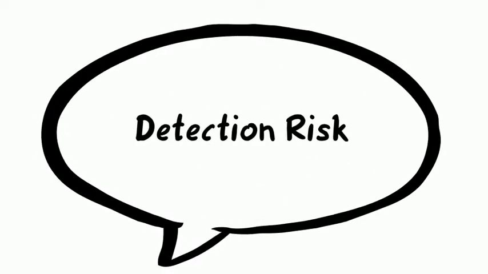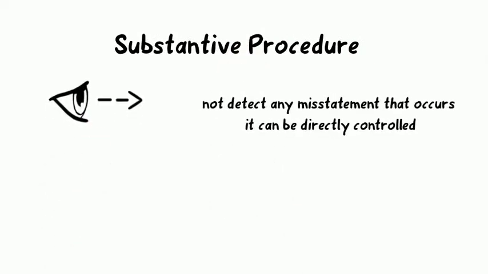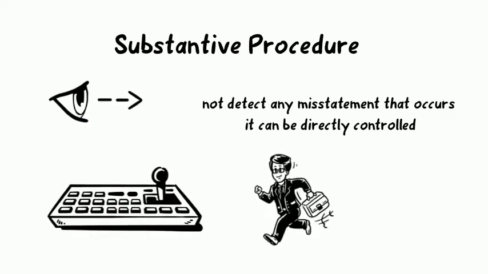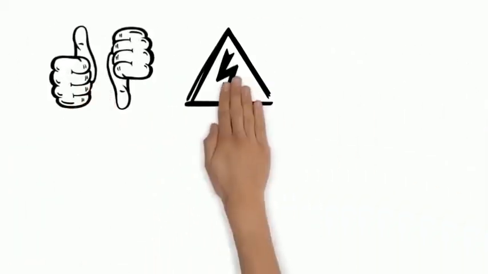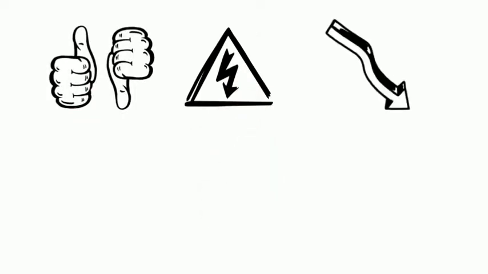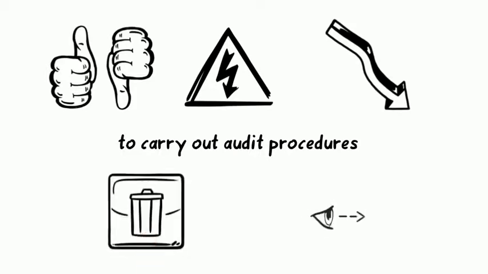Detection risk. Detection risk is the risk that the substantive procedure will not detect any misstatement that occurs. It can be directly controlled by the auditors depending on judgment based on inherent risk and control risk. Additionally, auditors can decide which level of detection risk can reduce the audit risk to an acceptably low level. Auditors are responsible for carrying out audit procedures such as substantive tests and analytical review procedures, which provide assurance that misstatement can be detected and removed.